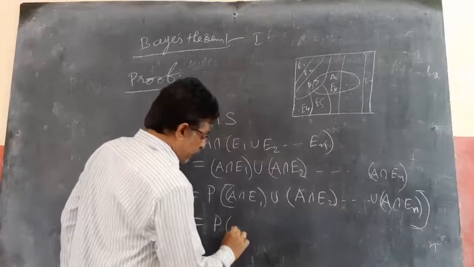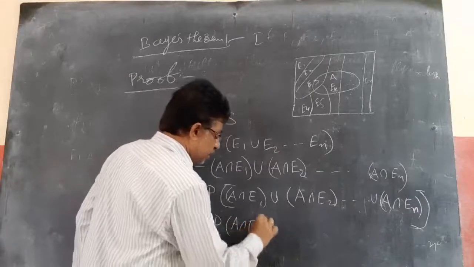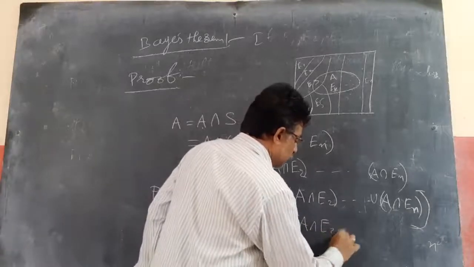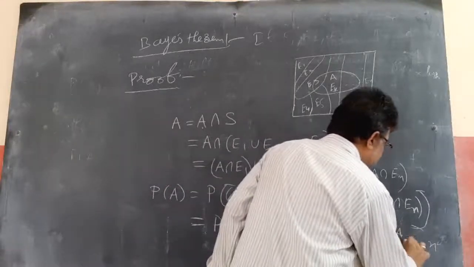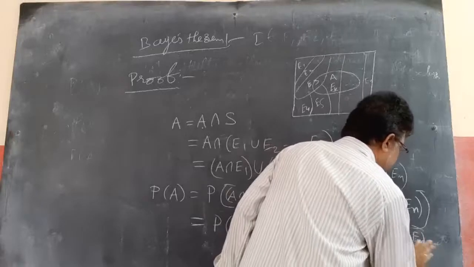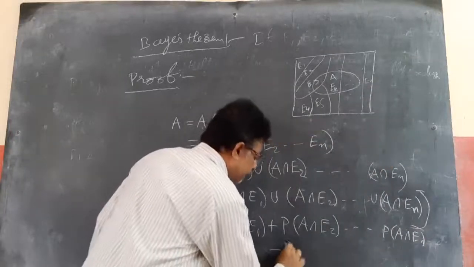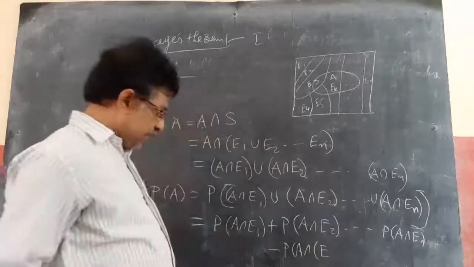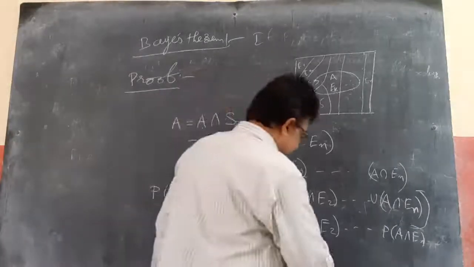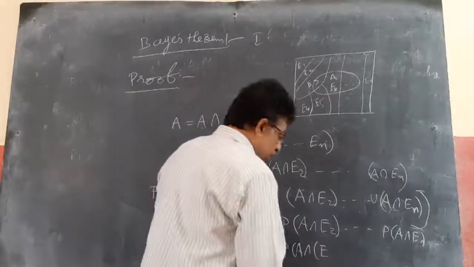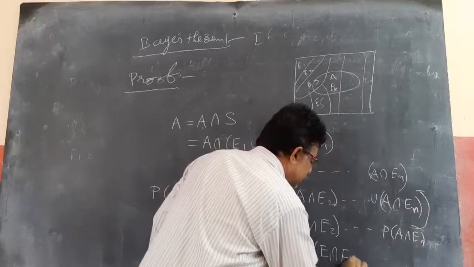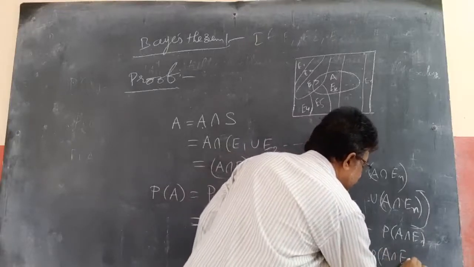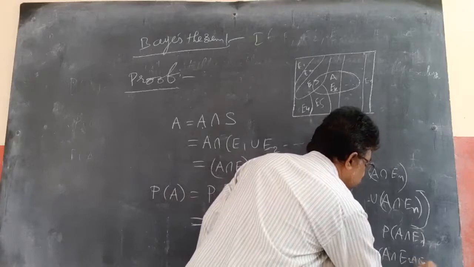So P of A means P of A intersection E1, plus P of A intersection E2, and so on, P of A intersection En, minus P of A intersection E1 intersection E2, and so on, A intersection E2 intersection E3, and so on.